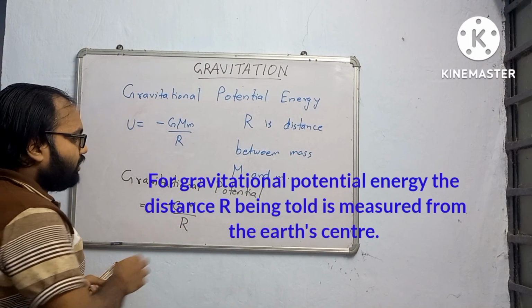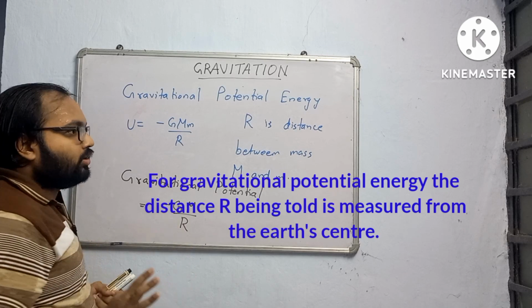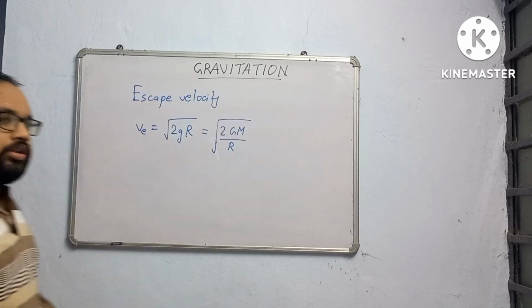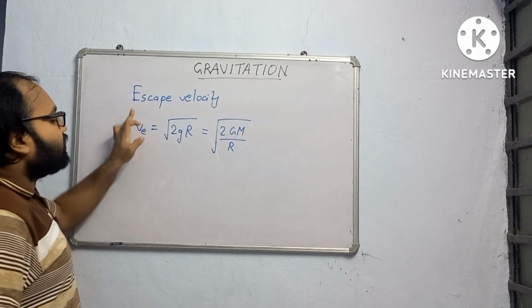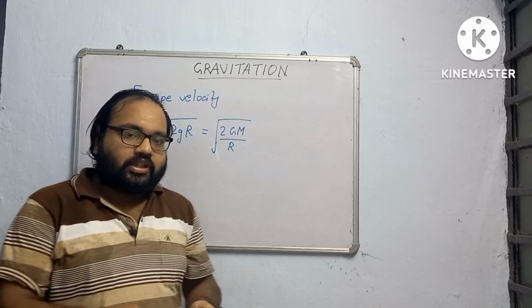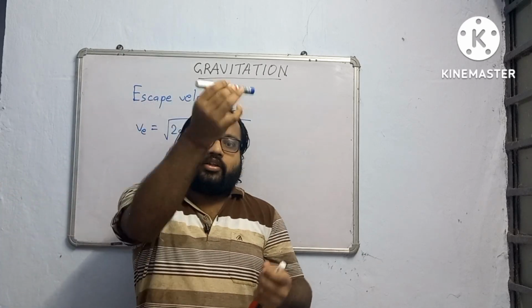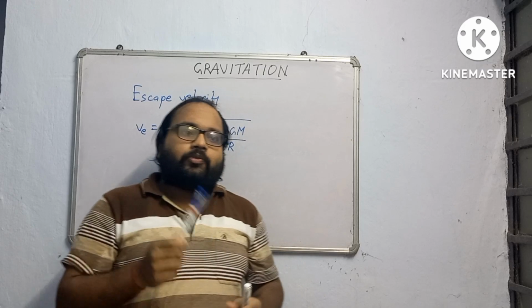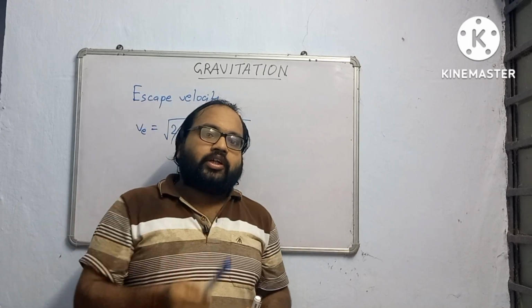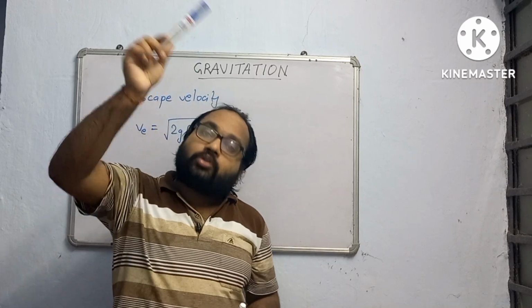You can understand this. This is the gravitational potential formula. Okay, next thing. Now, the escape velocity topic. Escape velocity is a velocity. Suppose I throw this marker. It comes back to my hand. If we throw this marker with a greater speed, then it will take a larger time to come back.